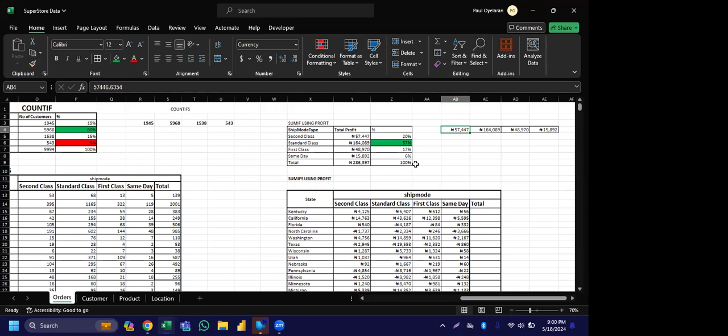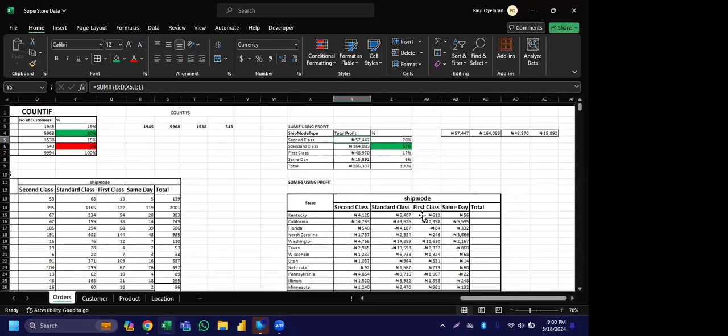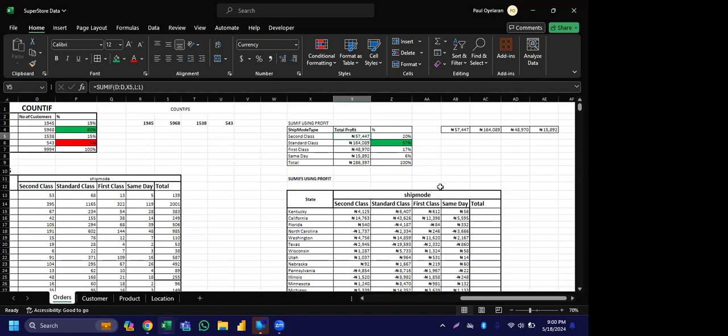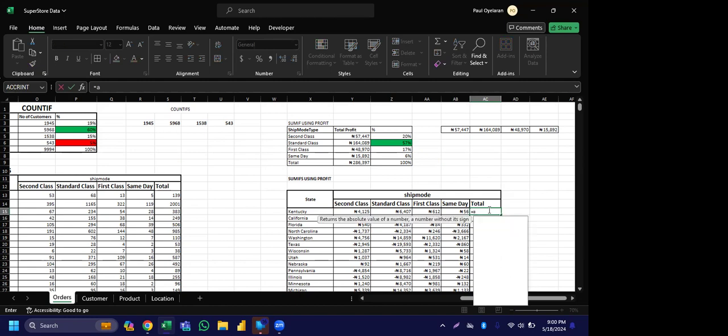See now, the total money of our second class is here, for our standard class 164, which is the same thing that we have here. So everything that we just did, we just split this second class money down into states. At the end of the day, by the time you sum all the profit that you have here, it should still give you the value that we have here. So you can do your total the way I did total for us here to sum.